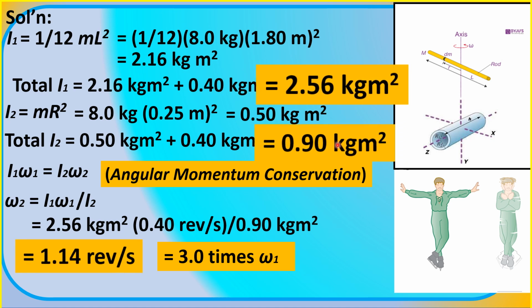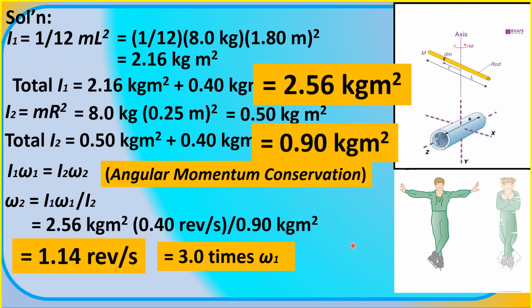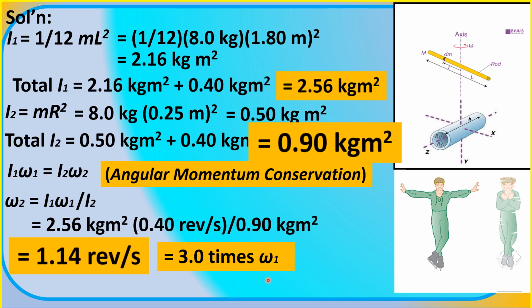According to the law of conservation of angular momentum, a decrease in the moment of inertia corresponds to an increase in the angular speed. So we came up with this computation for the angular speed, where we see that the angular speed of the figure skater has increased 3 times its original.